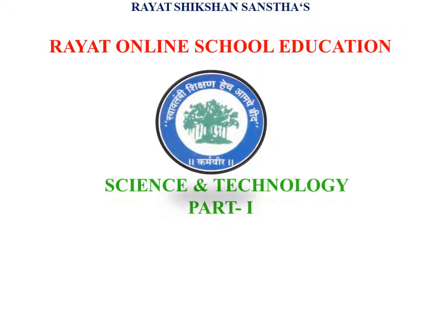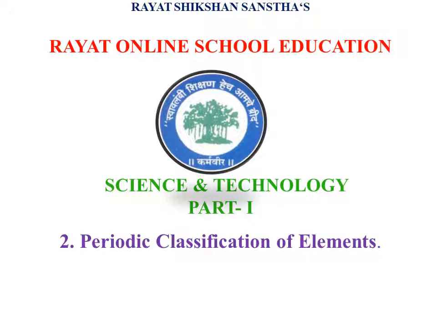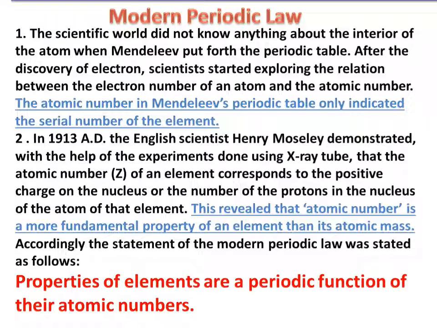This is the Science and Technology Part 1. We are going to study lesson number 2, Periodic Classification of Elements, Standard 10th. Today we are going to learn the modern periodic law. In the previous video, we saw Newland's law of octaves and Mendeleev's periodic table. Today we are going to learn the modern periodic law.